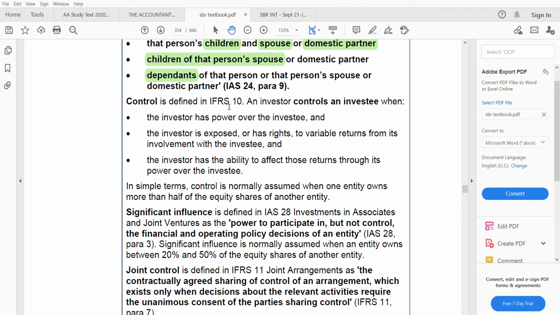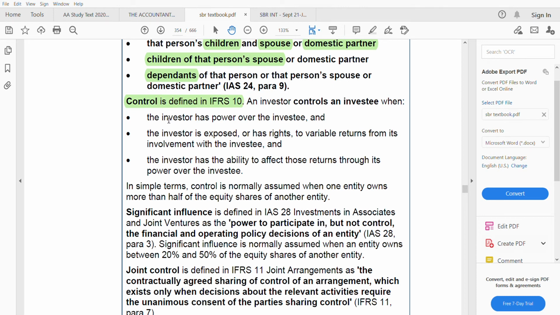Not so much in depth, but just these three things, because these three things show that an investor controls an investee. So control is defined in IFRS 10. When you see my IFRS 10, definitely the full thing is there on control. We'll be discussing that.